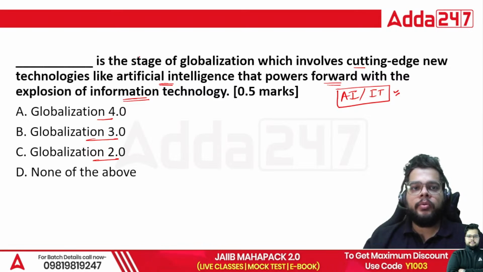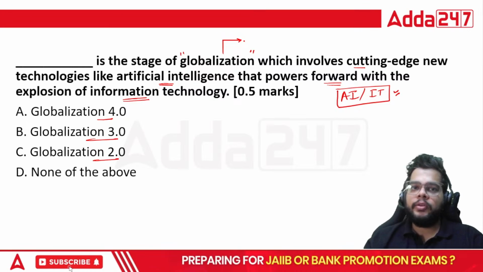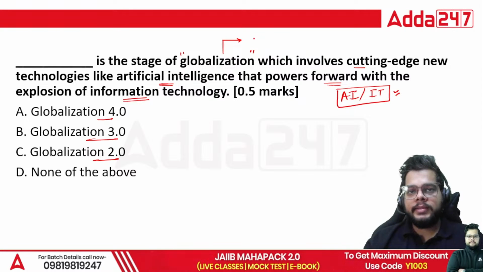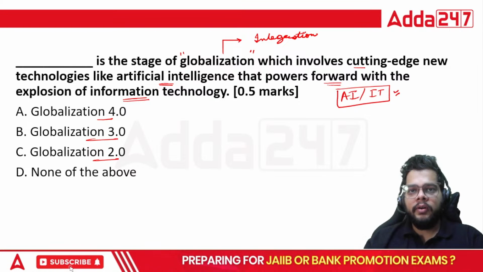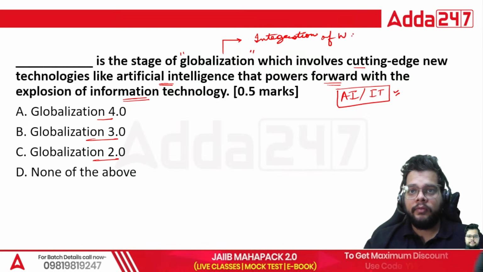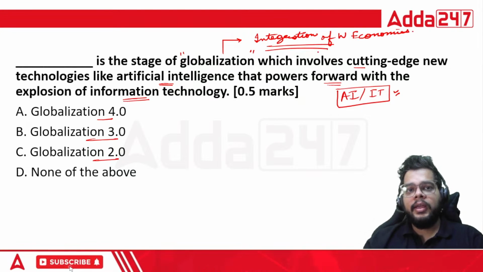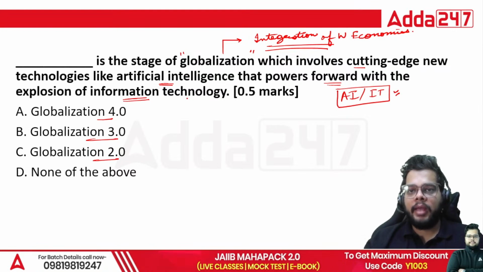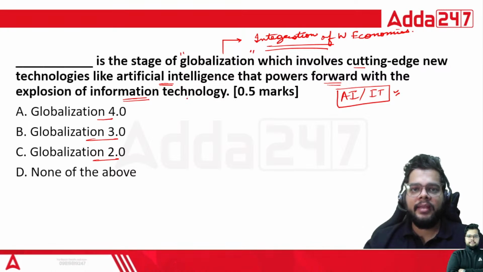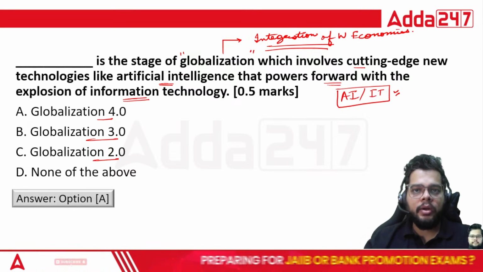Right now, when we talk about the process of globalization, what should be there in your mind whenever you see this term globalization? Only one phrase which you must remember is integration of economies. Fine, integration of the world economies. That is the basic meaning of globalization. So under which stage do you think that AI enabled services or for that matter IT enabled services are getting a boom? The correct answer for this question will be globalization 4.0.